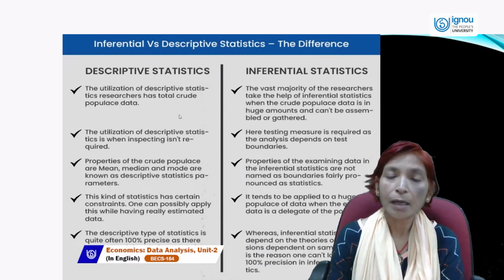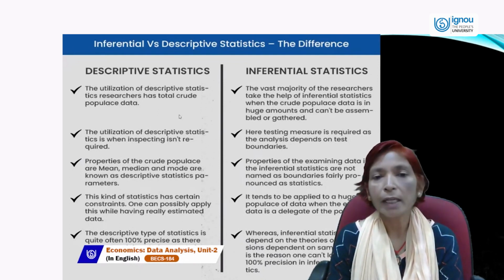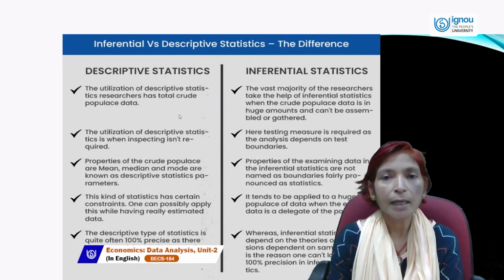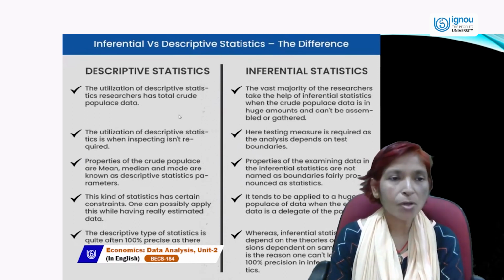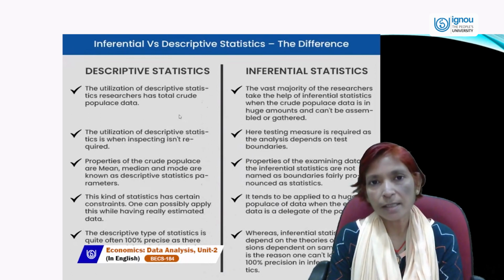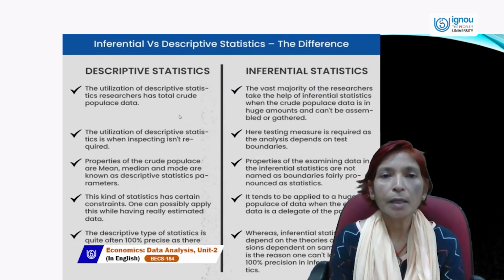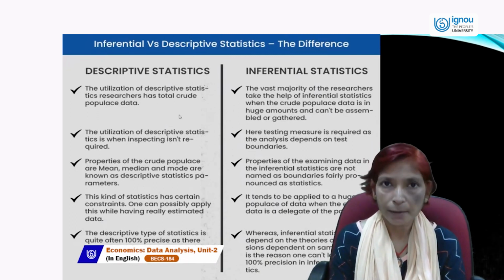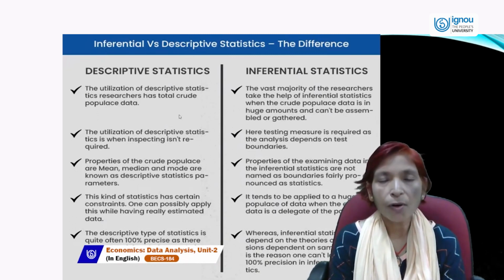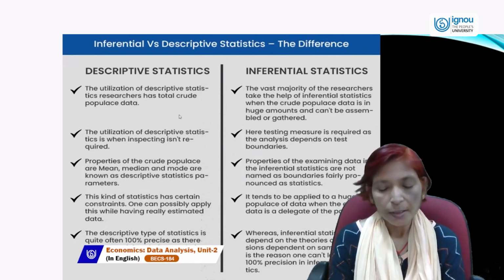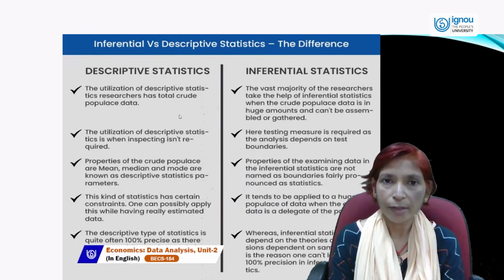Both are very important and both are very necessary while we study data analysis, because descriptive statistics and inferential statistics both are branches of statistics which we use for analyzing the data. So this is the basic difference.